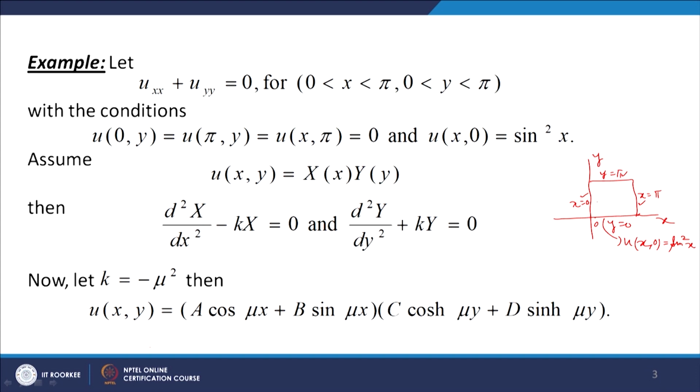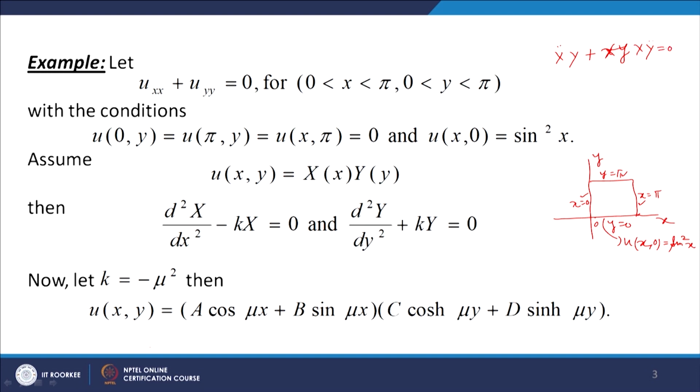We have to find the steady state temperature in the rectangular plate at any point (x,y), where 0 is less than x less than pi, 0 is less than y less than pi. So what we will do, we will solve this partial differential equation by using the method of separation of variables. So let us put u(x,y) equal to X(x) into Y(y) in the given second order differential equation. Then we have X double dot into Y plus X into Y double dot equal to 0.